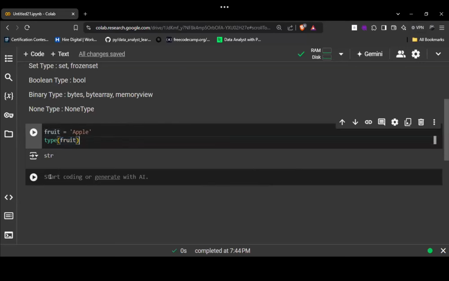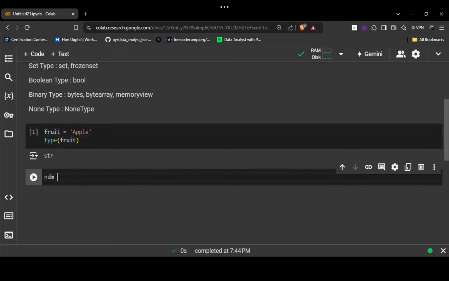Okay. Now let's move ahead. Now I'm creating a variable num. Inside that I'll be storing this value and checking the type of num. So what would be the output, guys?